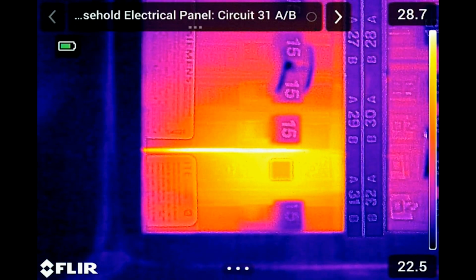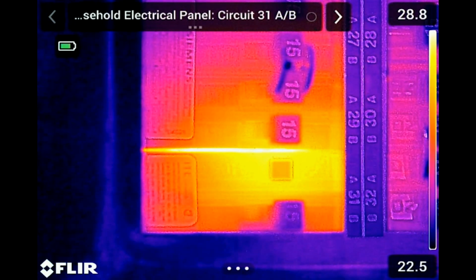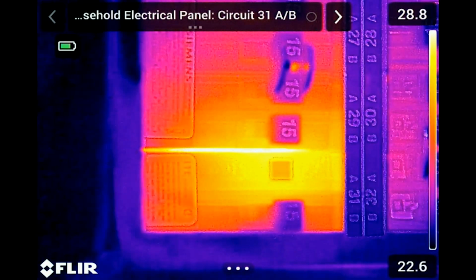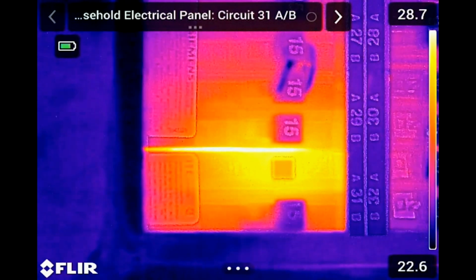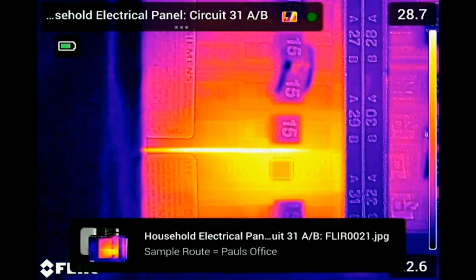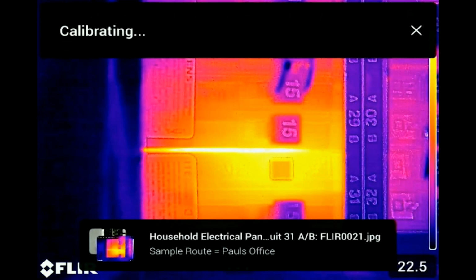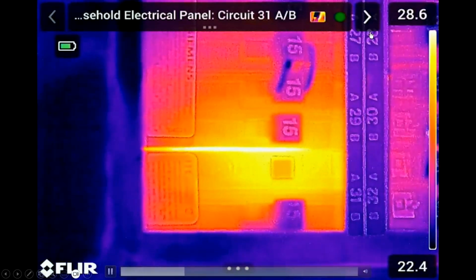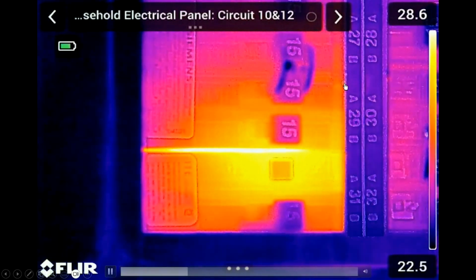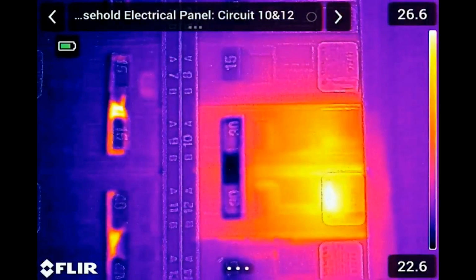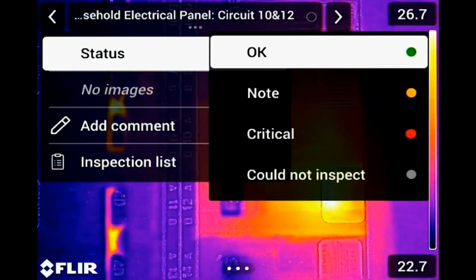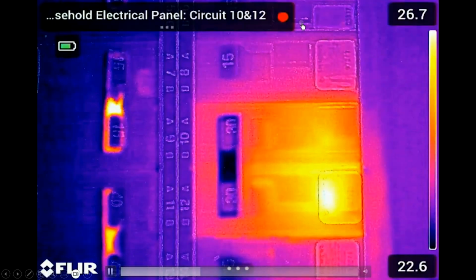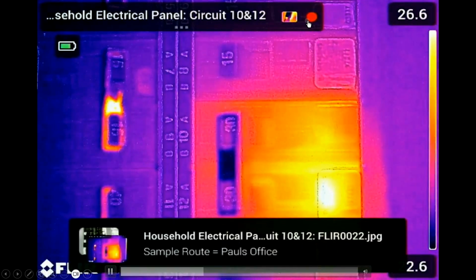Camera is getting organized. First inspection point is circuit 31A or B. I decided to look at 31B and capture the image. Image is captured, and the green OK status is displayed and verified for me pressing the next arrow. That's when I need to look at circuit 10 and 12. When I do that, I immediately decide that I want to adjust the status to critical, so notice it's now red. Capture the image and the current status.